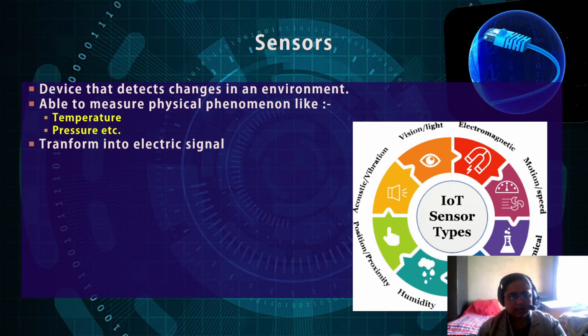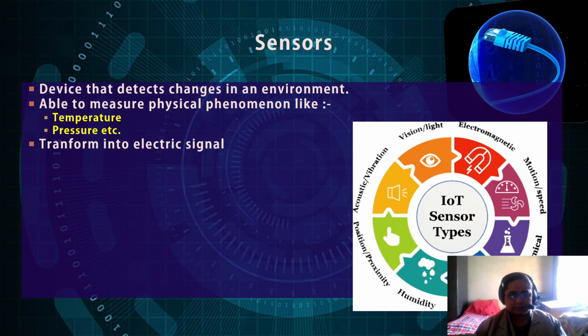So all these things are used. And not only that, but also sound or vibration sensors, and some sound enhancers are also used. Various devices are there. Then motion or speed, you can even understand if anything is moving in front of you. Usually there are cameras which are sensitive to motion of a person, and if you live in a very deserted or isolated place, you can have a camera which is sensitive to movement.